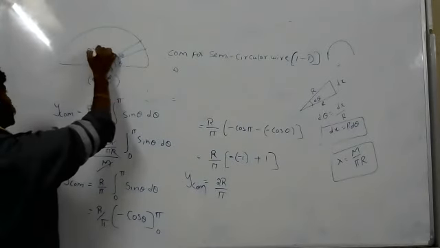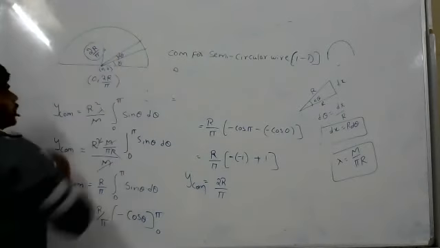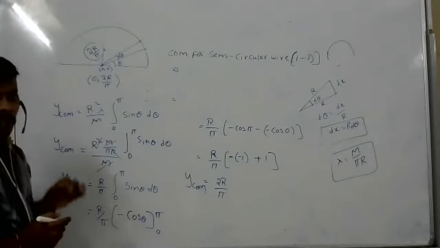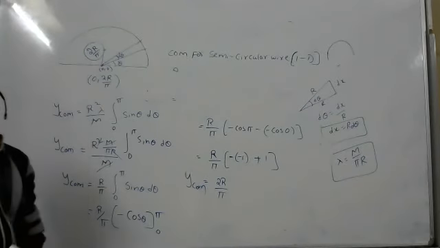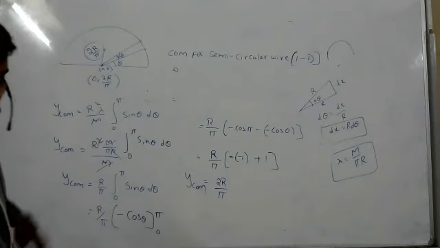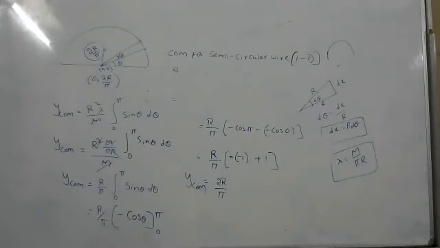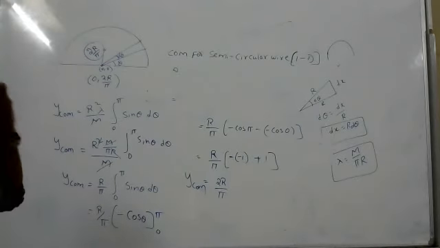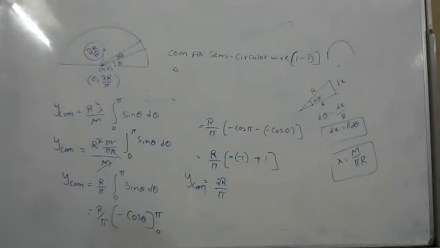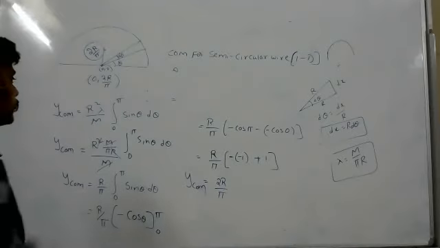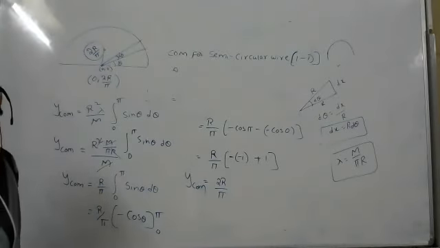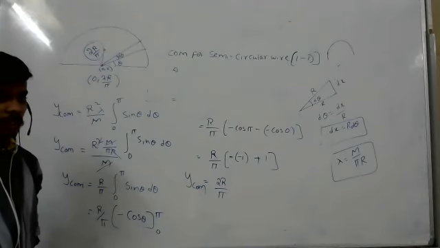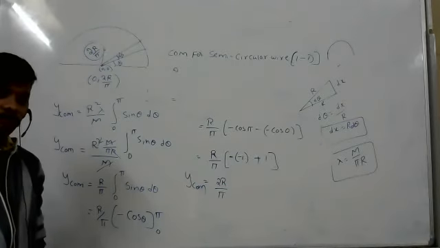For a semicircular wire, in the y direction, the center of mass is 2r by pi. Clear? Santosh? Ananya?